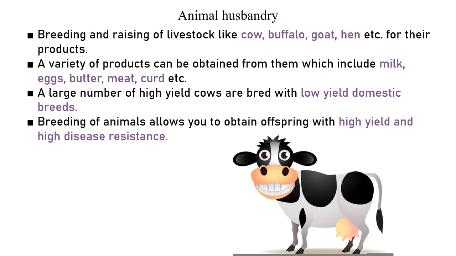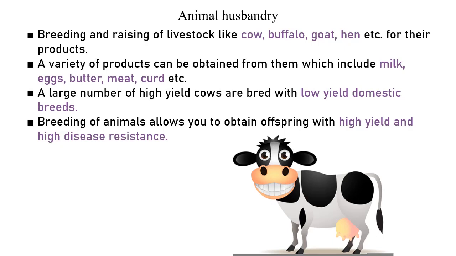When you use the word breeding in the context of animal husbandry, I will not be going into much detail about it, but you can see there are different varieties of any kind of animal, right? So you have cows which are very big in size and very beautiful, and then there are cows which are small, skinny, and they just are the ones who are stepping in front of our cars.